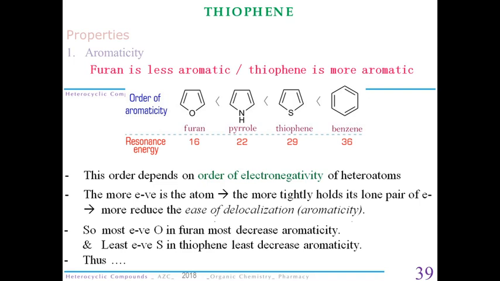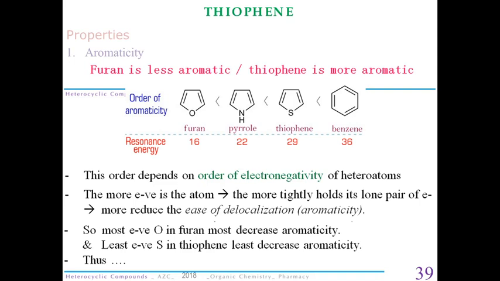Now, if we have to compare the aromaticity of furan, thiophene, pyrrole and benzene, how will we arrange them in an order? From the screen, you can clearly see that benzene is the most aromatic here and furan is the least aromatic. First of all, let's discuss the case of benzene. In the case of benzene, all the atoms are the same, that is carbon. So the distribution of pi electrons is uniform.